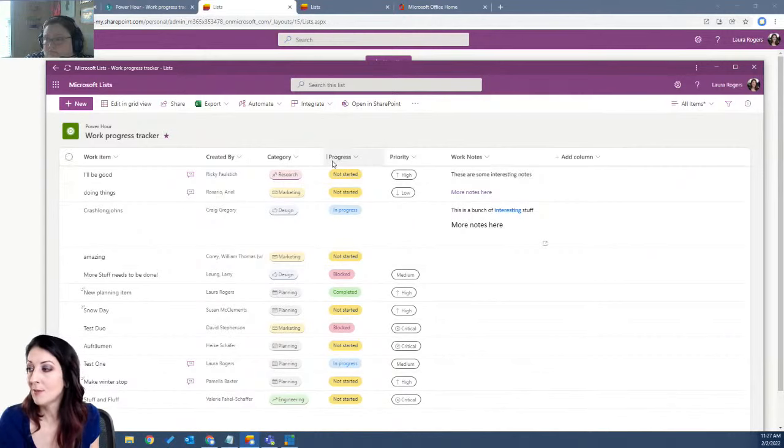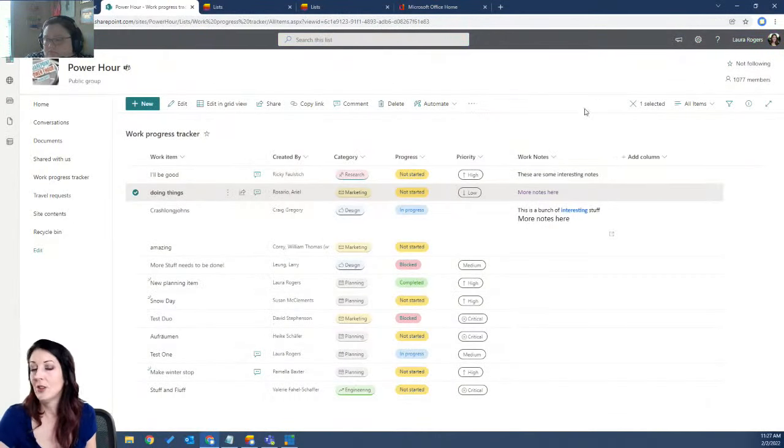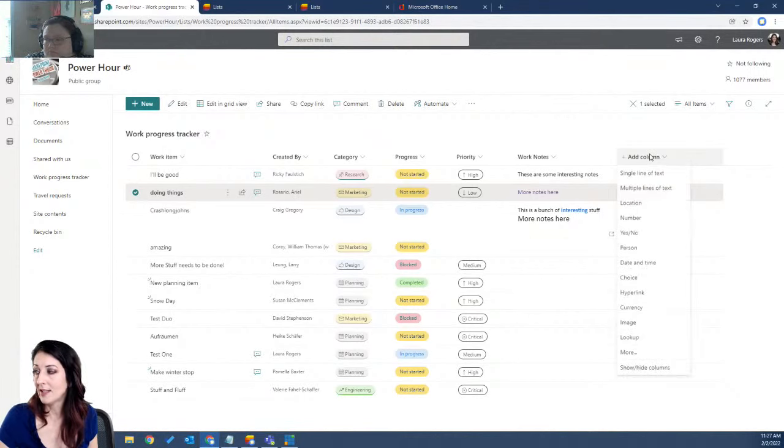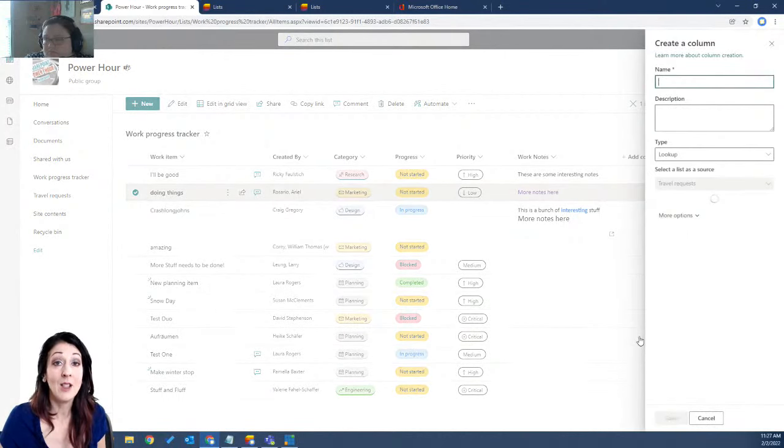Let's see, you also have modern lookup columns, which doesn't seem like as big of a deal. It seems like you've always been able to just go to your list settings and add lookup columns there, but they've modernized the interface so you can create a lookup column directly here. I'll go to add column and choose lookup.